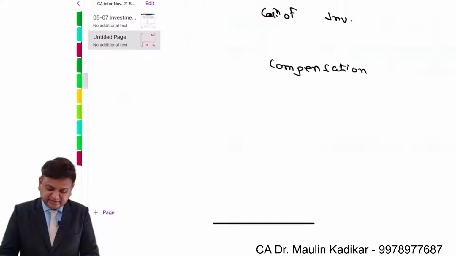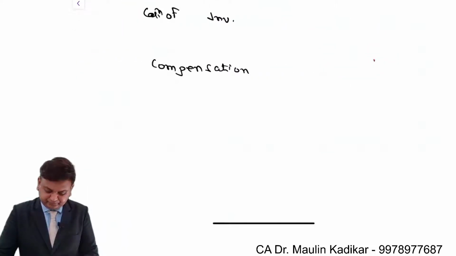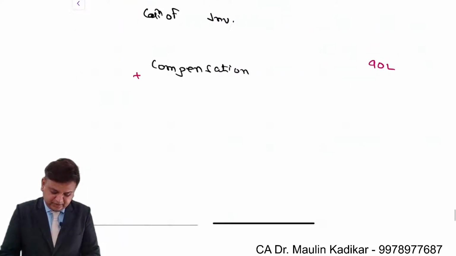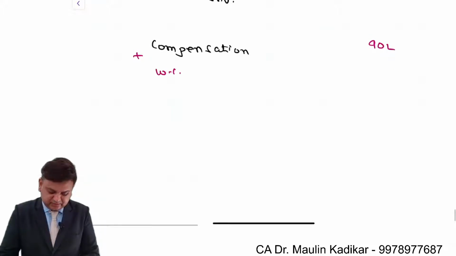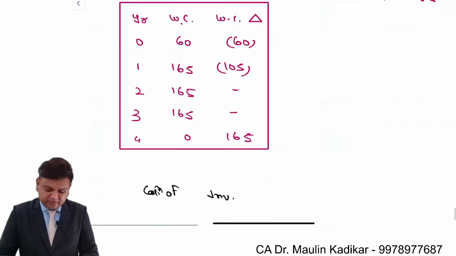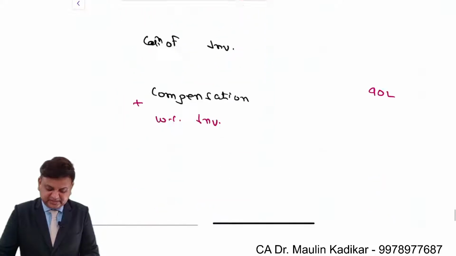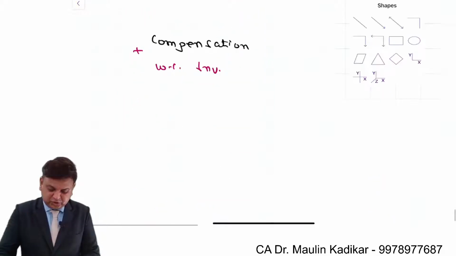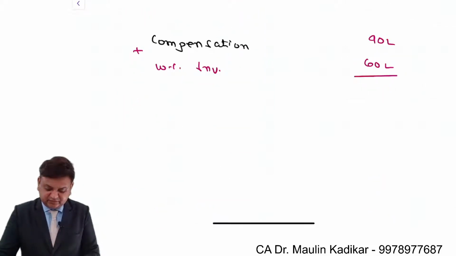So that is an amount of 90 lakhs plus working capital investment. The amount of the working capital investment is 60 lakhs. So the total amount of the investment is 150 lakhs.